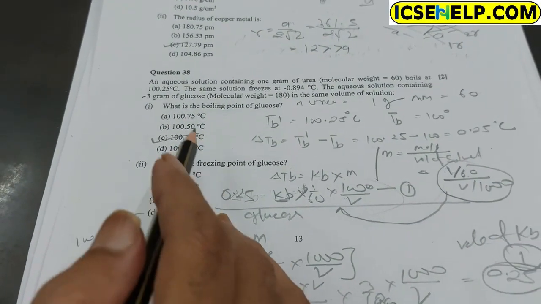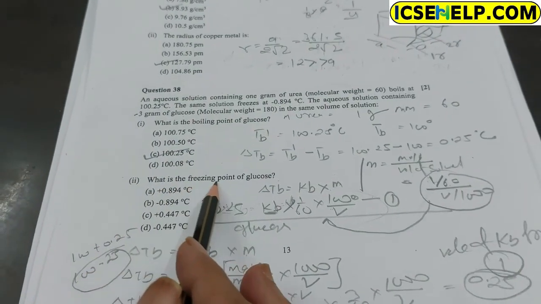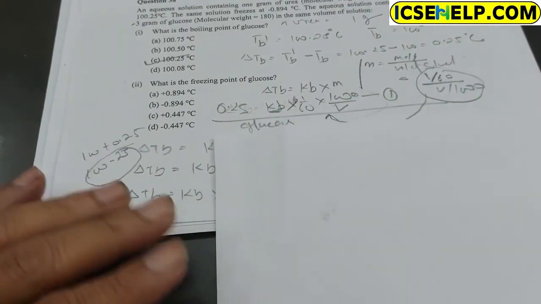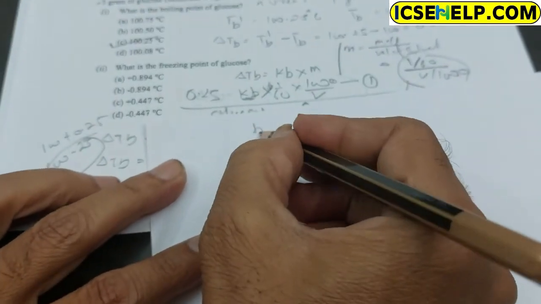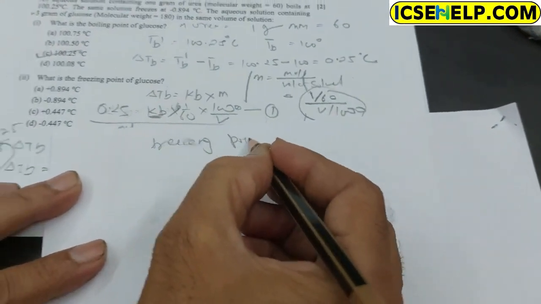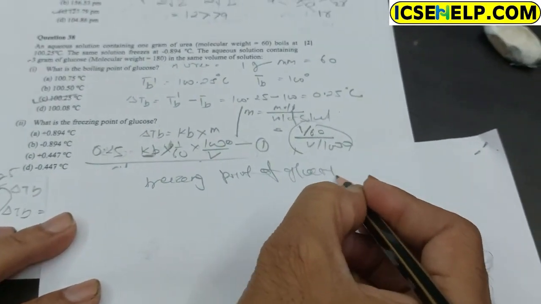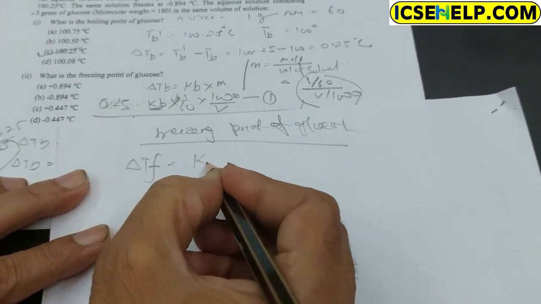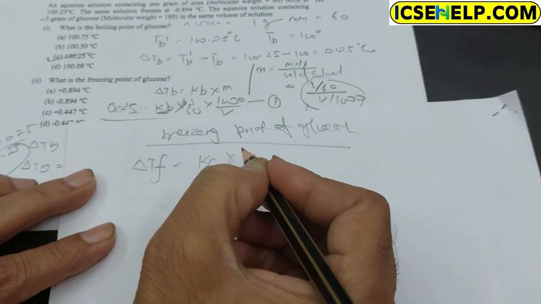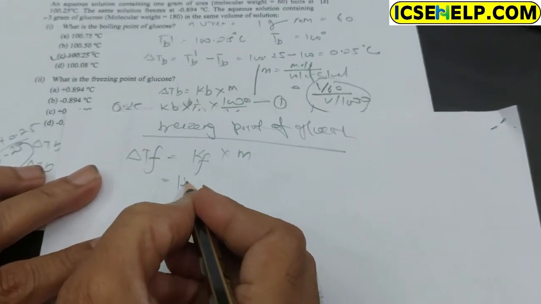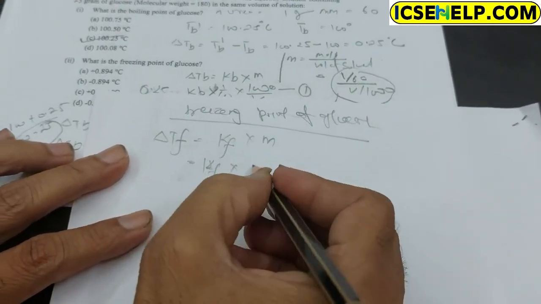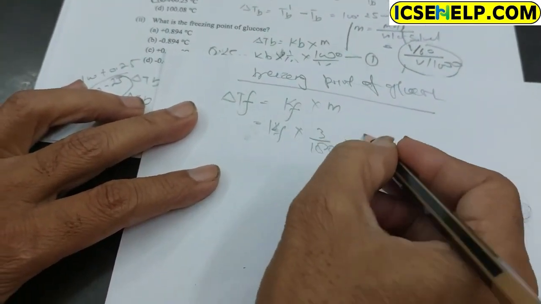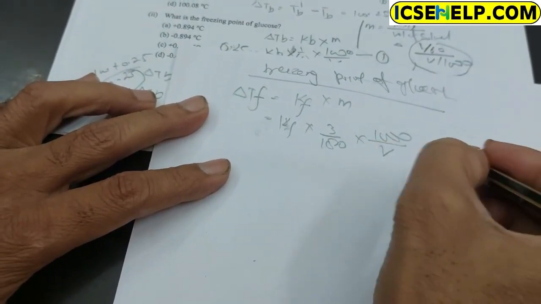Second part of question number 38: what is the freezing point of glucose? To find out the freezing point of glucose, delta TF is equal to KF into molality, which is equal to mass upon molecular mass into 1000 upon V, equation number 1.